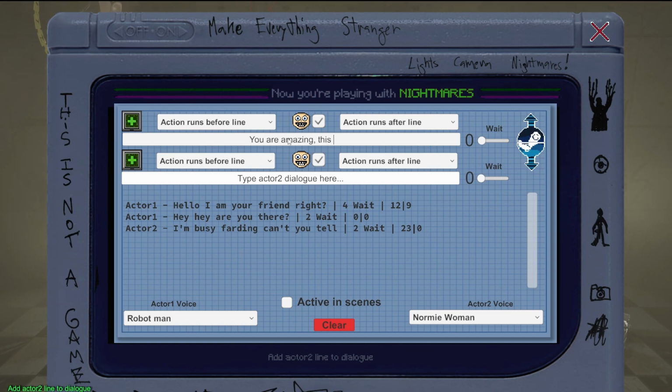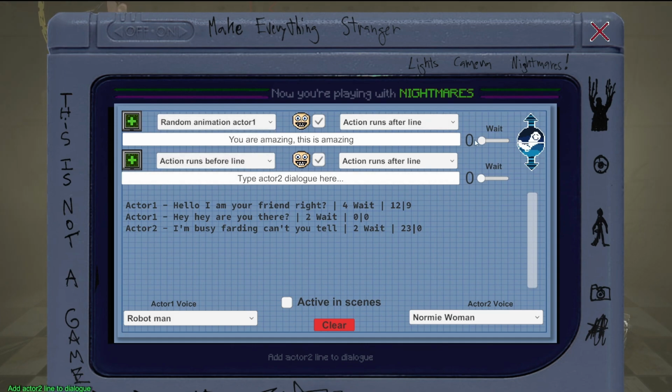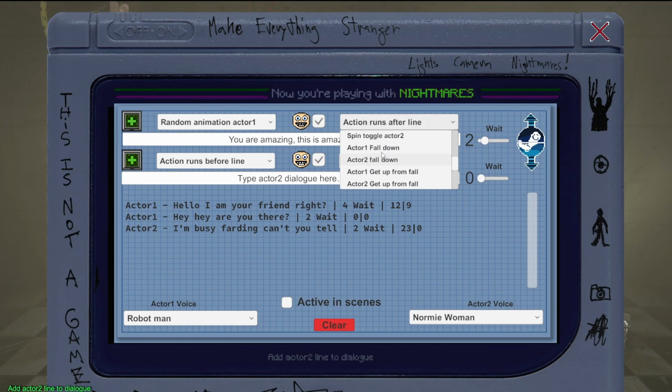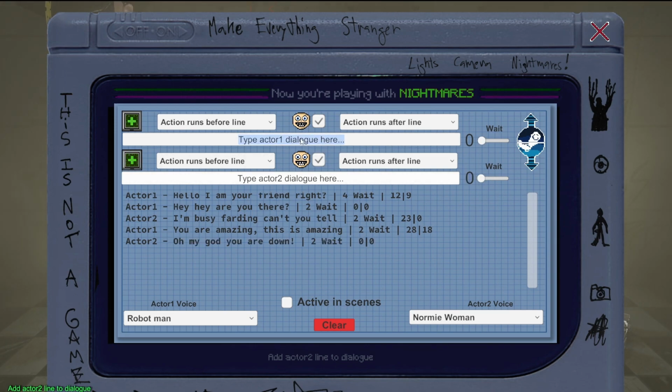This is amazing. Let's have them do a random animation at the beginning. Then let's wait 2 seconds, say their line, and then let's have them fall down. Actor 1 fall down. Let's add that line, and then this person's gonna go, oh my god, you are down. Let's just have them wait 2. Then this person's gonna say, your mom is down.